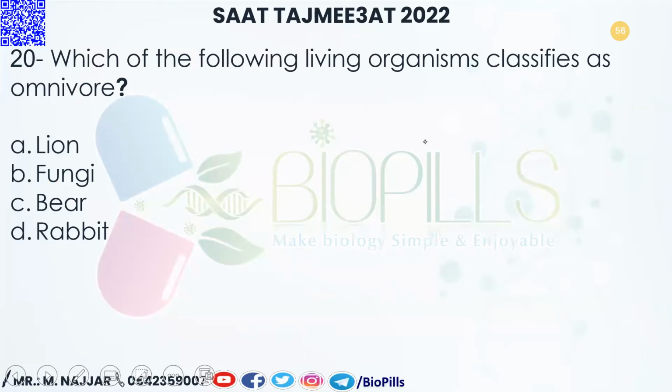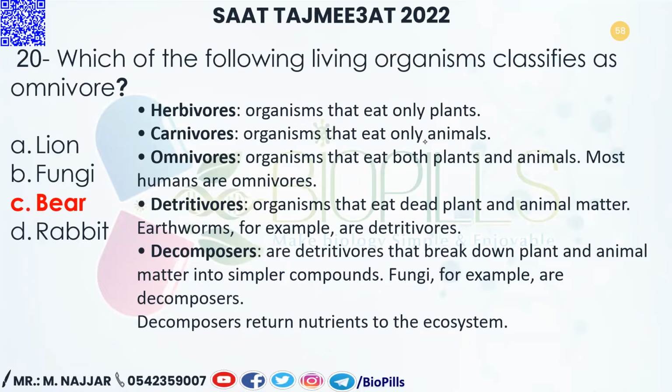And if I extend my explanation here, I'm going to say that herbivores are organisms that eat plants only, carnivores eat only meat, omnivores eat both, and detritivores are organisms that eat dead plant and animal matter. And if it stops like this, it will be a detritivore, by the way. If it returns it back to the environment or to the ecosystem, it will be a decomposer. So decomposers are detritivores.